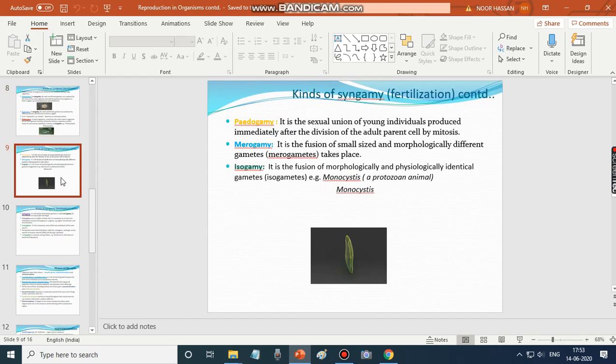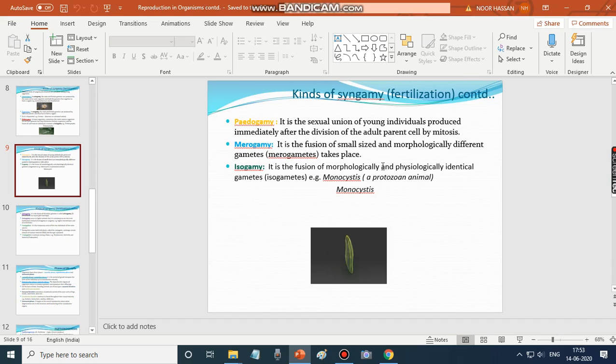So it is about pedogamy. Pedogamy is the sexual union of young individuals produced immediately after the division of the adult parent cell by mitosis. So individuals themselves fuse together. It's the sexual union of the young individuals, not the gametes, produced immediately after the division of the adult parent by mitosis.